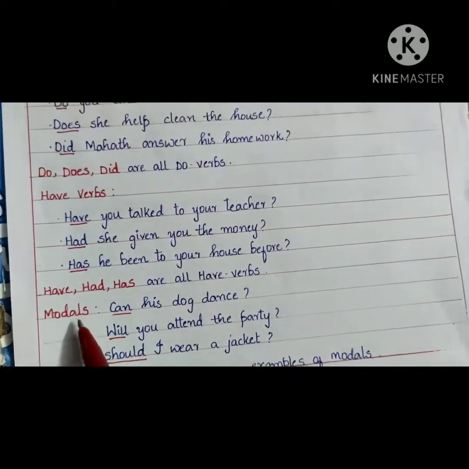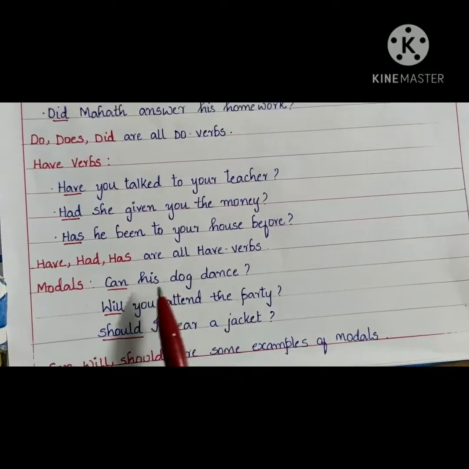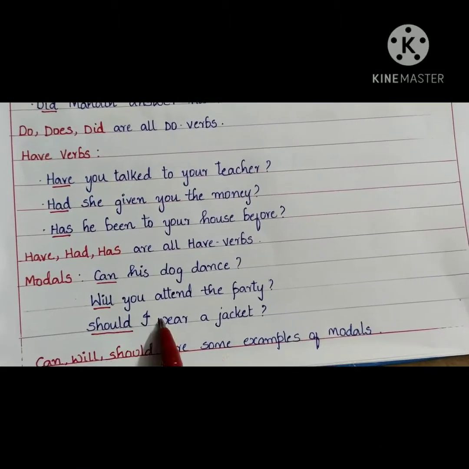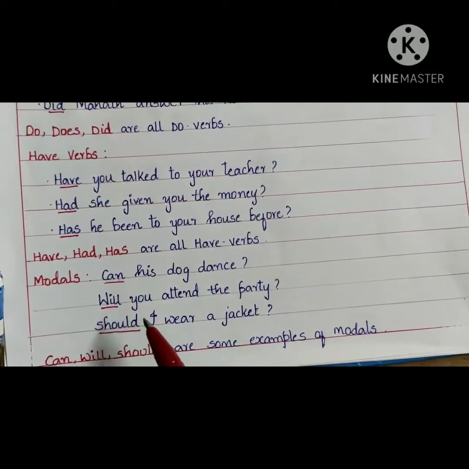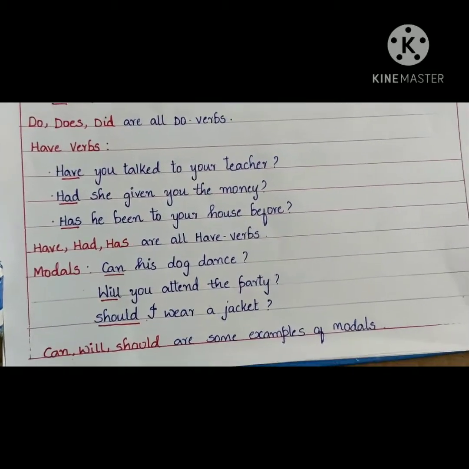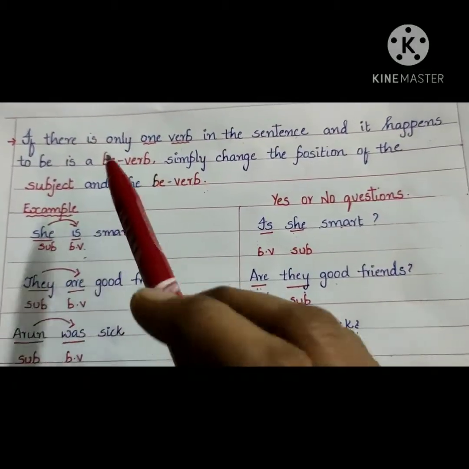And the last one, modals. Can his dog dance? Will you attend the party? Should I wear a jacket? Here can, will, should are some examples of modals. Let us now go in brief.